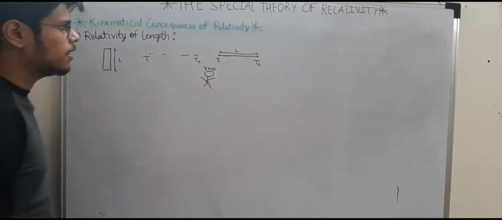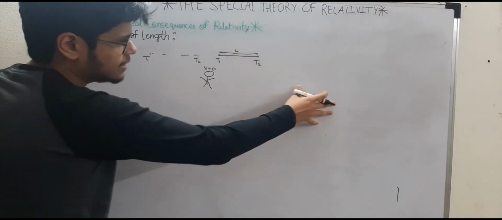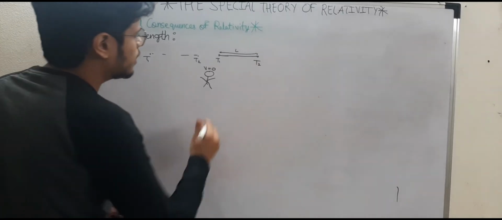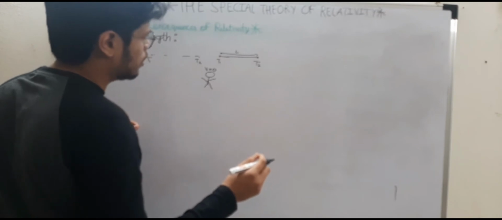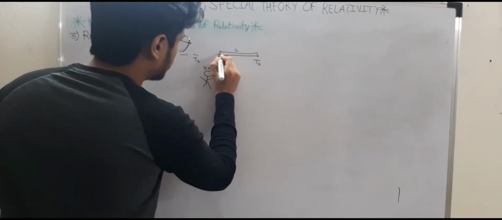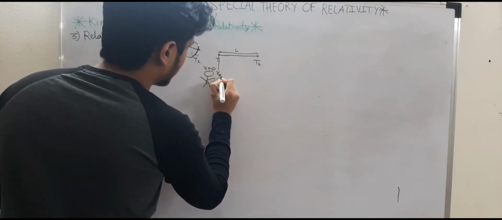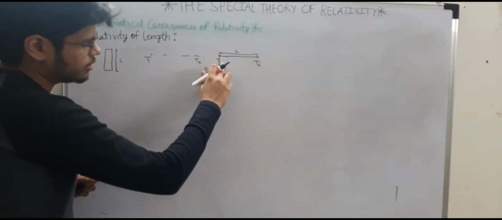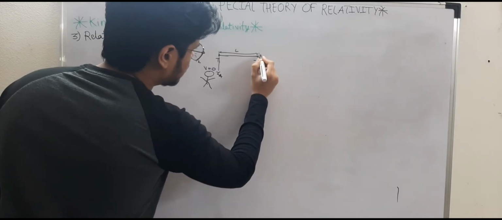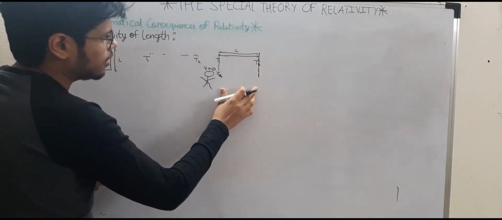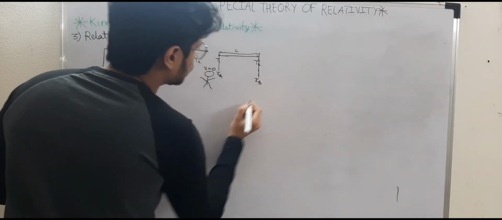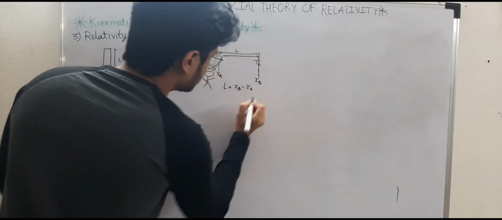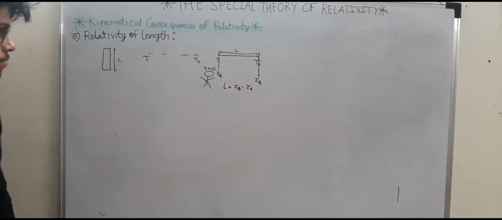Let's say the train station is spread only in the x direction, right? So I don't have to care about the y and z coordinates. I will take a meter scale or meter tape, and I will note this point. Let's say it is XA, the x coordinate of the first end of the train station, and the final coordinate of the train station is XB. So my length will be XB minus XA, right? Clear till here? It will be XB minus XA.